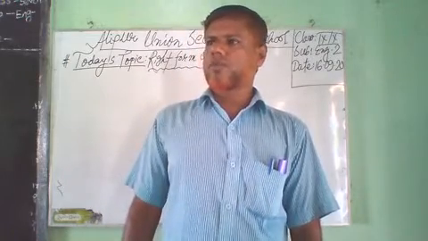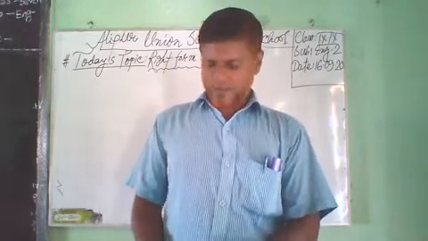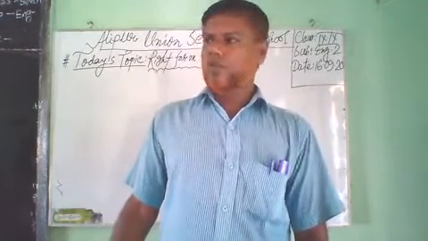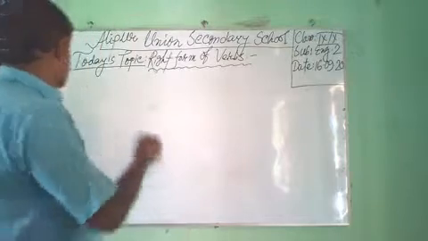Have you understood? Dear student, I want to give an example. So look at the blackboard.